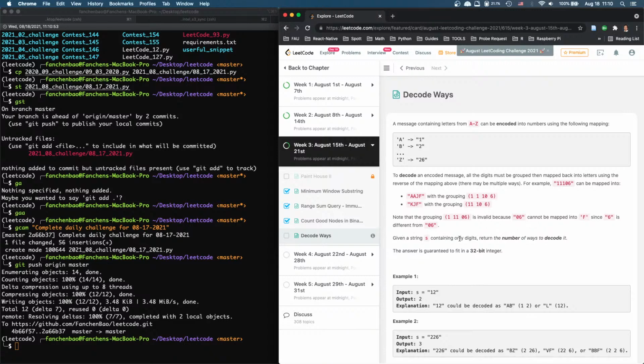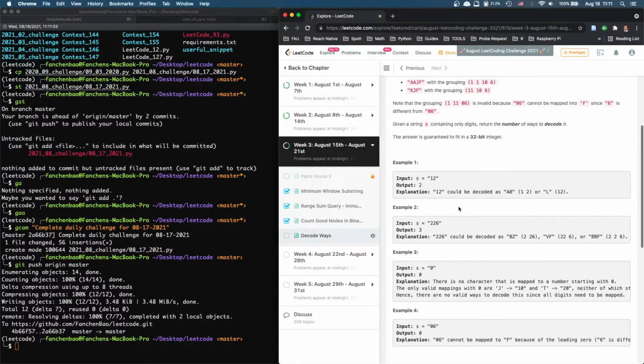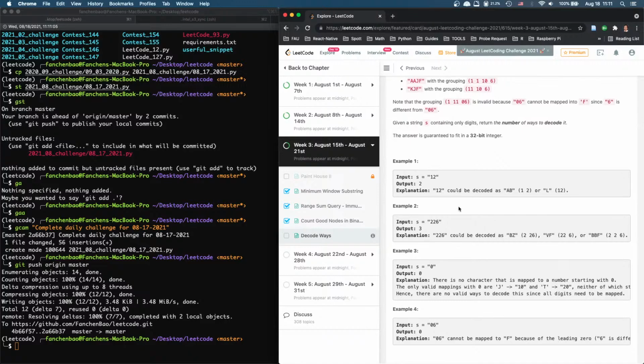So we can do 1, 1, 10, 6, or 11, 10, 6. And then the grouping 1, 11, 0, 6 is invalid because 0, 6 cannot be mapped to F. Given a string S containing only digits, return the number of ways to decode it. The answer is guaranteed to fit in a 32-bit integer. So we can decode 1, 2, and 1, 2. Yeah, I've done this. How did we solve it?